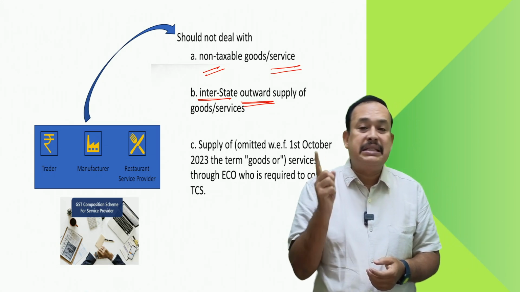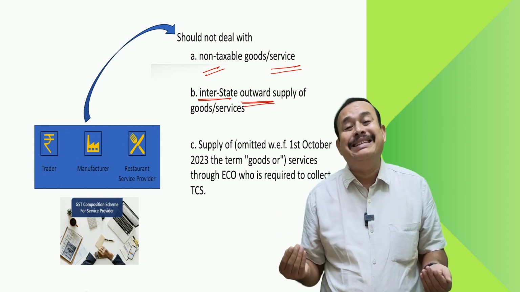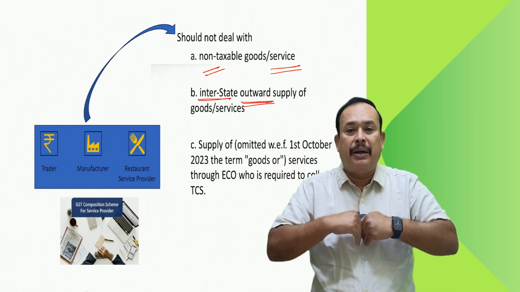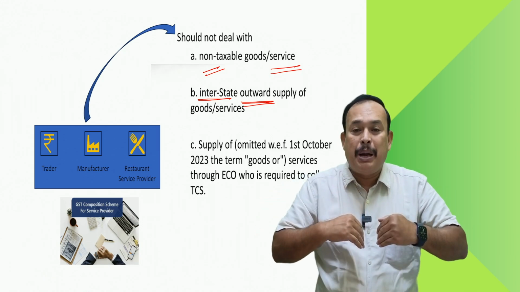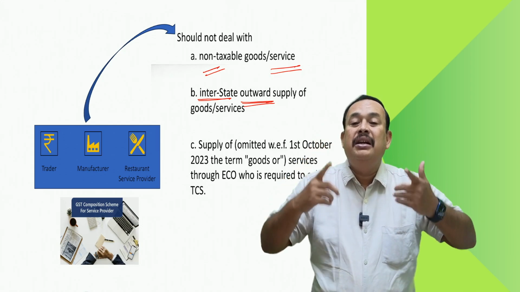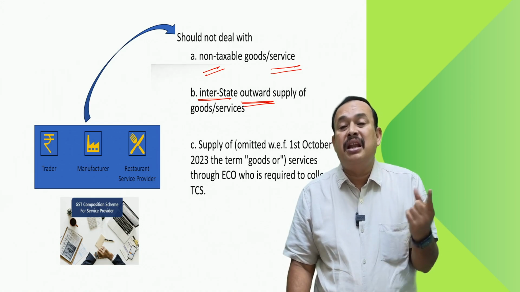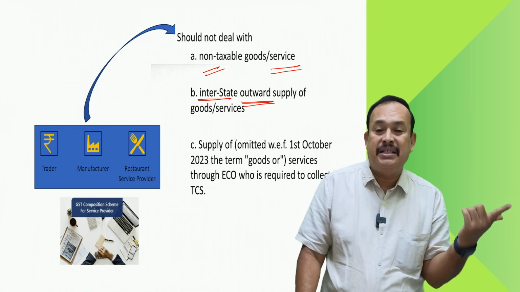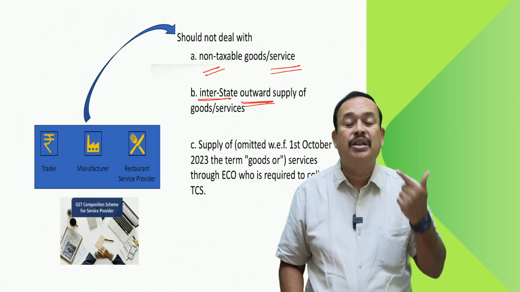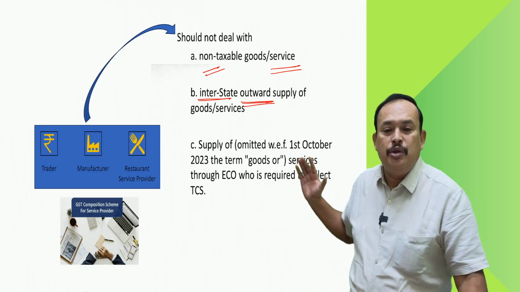But this restriction is not applied for interstate inward supply. For my purchases, no problem. For my sale only, this particular provision says you should not sell goods to other states. You should not provide services to other states. Now coming to point number C.